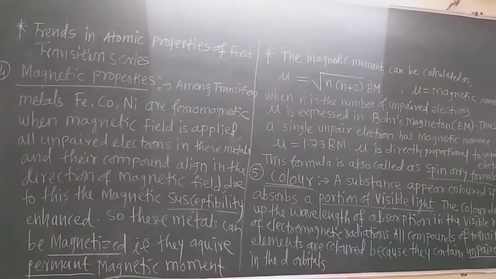So these metals can be magnetized, that is, they acquire a permanent magnetic moment.